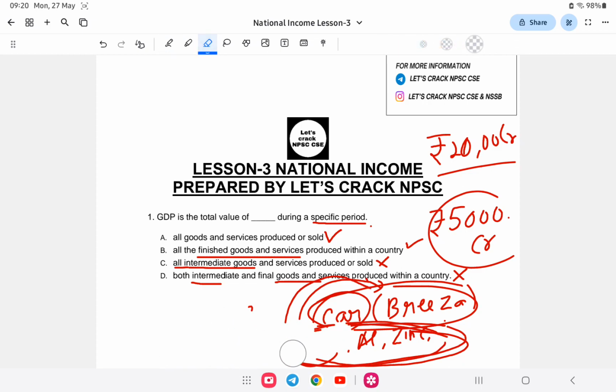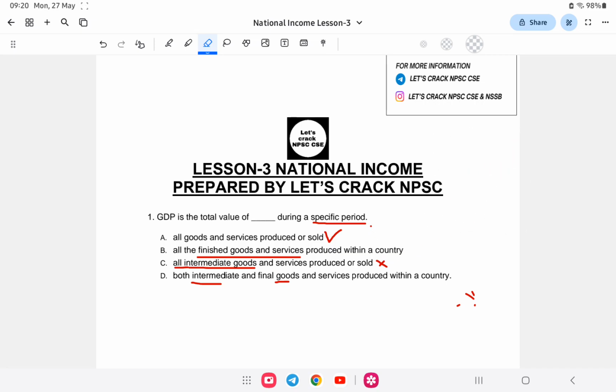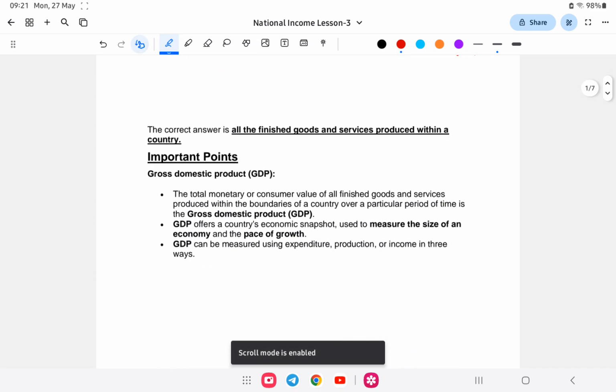So instead of double counting, we calculate only the final goods, so as to prevent double counting. Double counting means counting one thing twice. So the most definite answer is all the finished goods and services produced within a country. So the answer is option B.